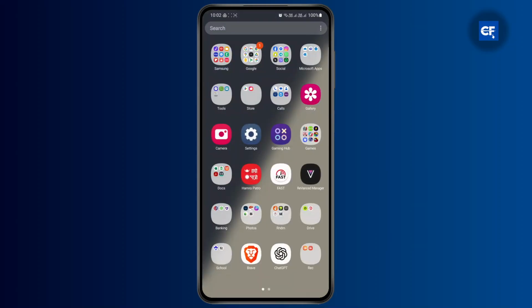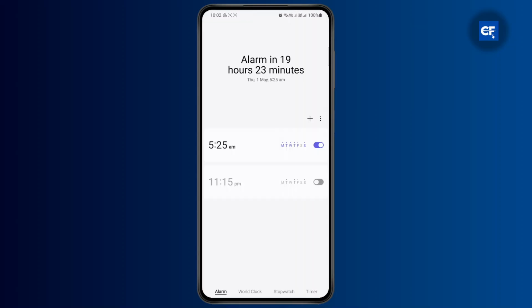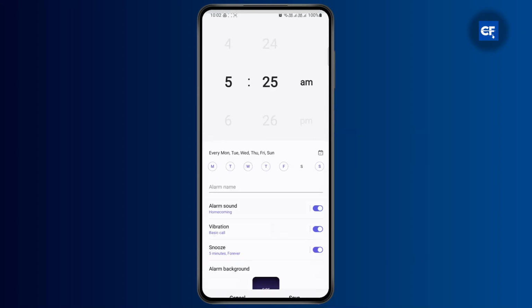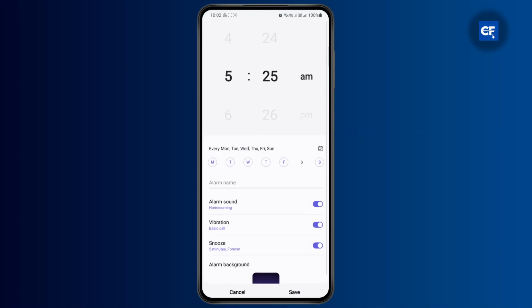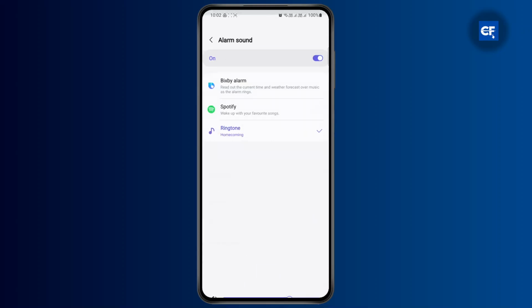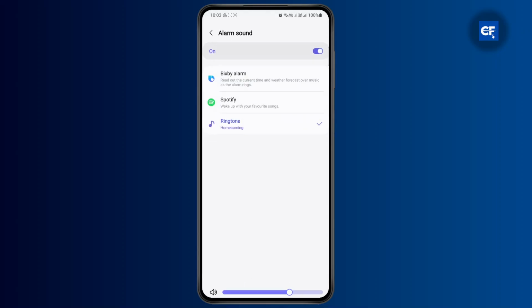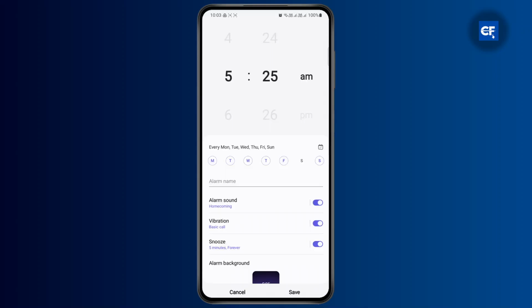clock. And then on your clock settings, you're going to go to alarm, tap on it, and then from here, tap on alarm sounds. And on the alarm sound, you could choose any of the ringtone. You can adjust the volume intensity from here. Make sure that it's max. And that's how you basically adjust the volume of your alarm.